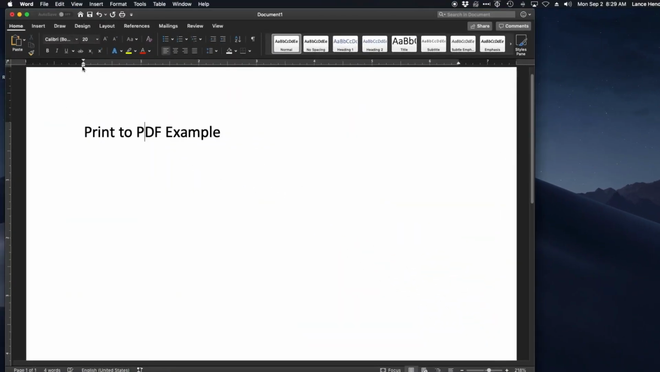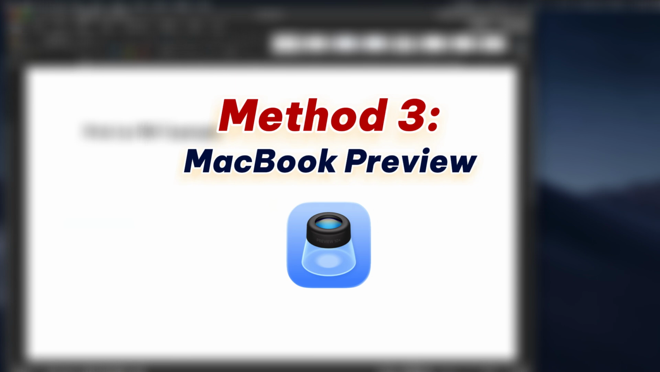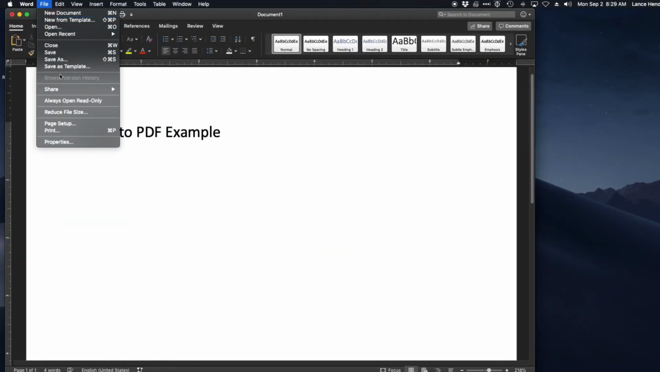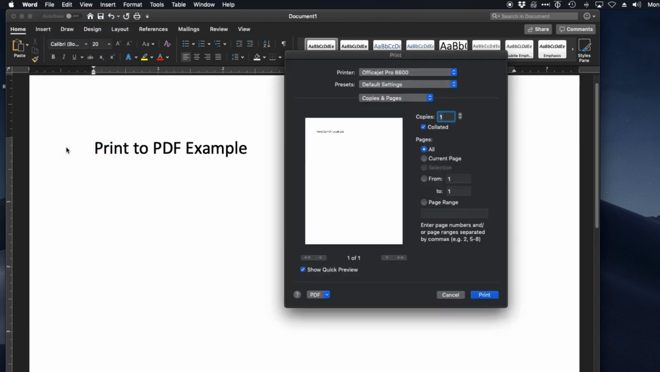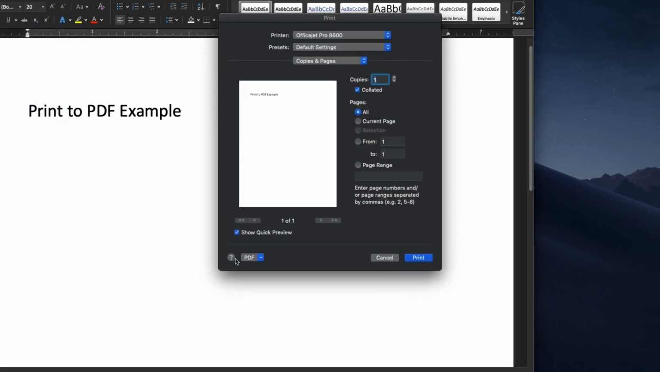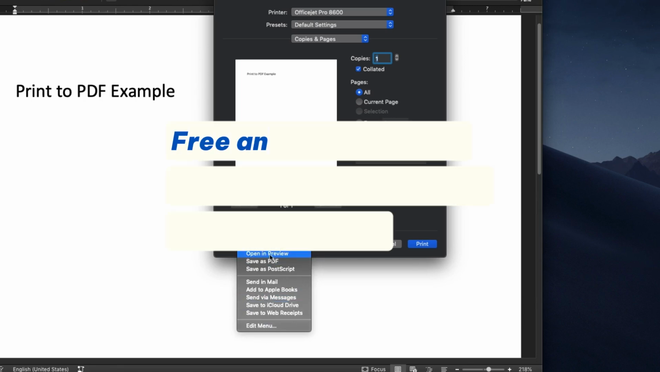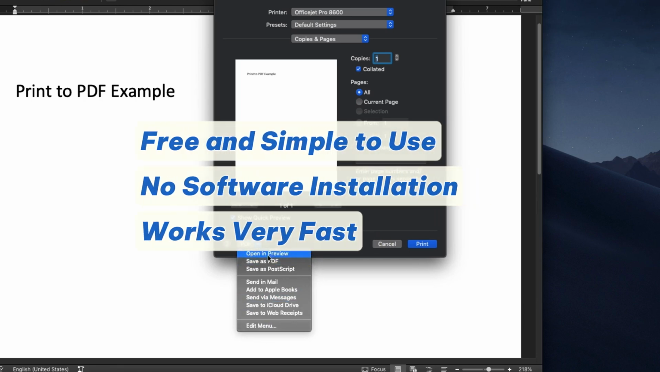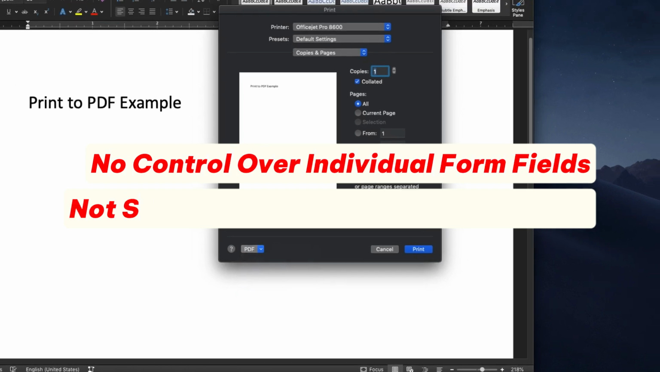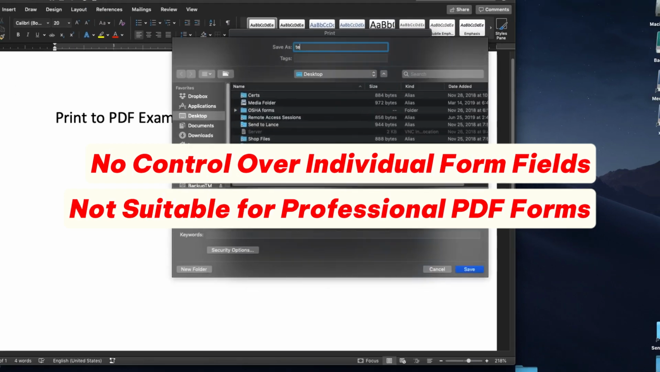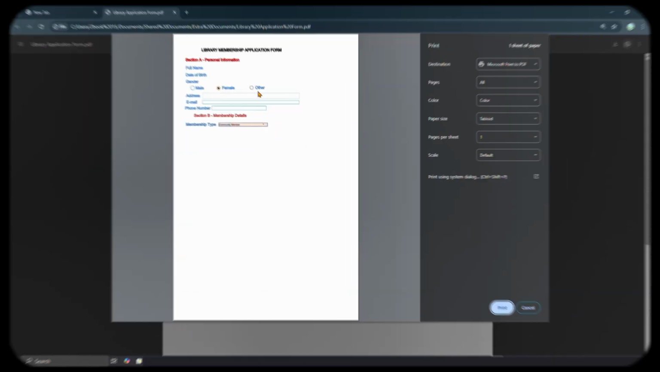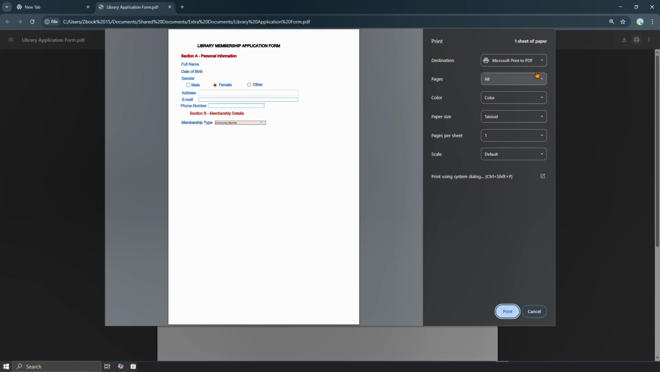Finally, for Mac users, there's a built-in option using Preview. Open the PDF in Preview, go to File, then Print. In the bottom left corner of the Print dialog, click the PDF dropdown and choose Save as PDF. This flattens the document, similar to the browser method. It's free and simple, but like the browser method, it offers no control over individual fields and isn't suitable for complex professional PDFs.